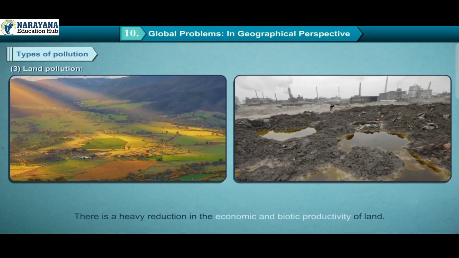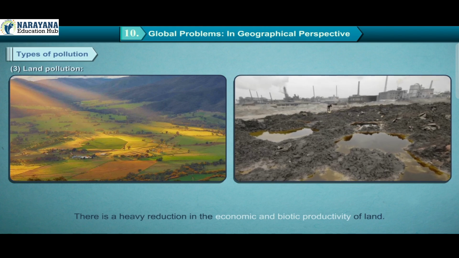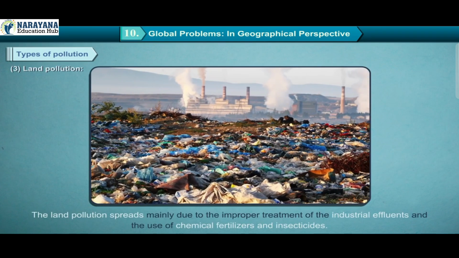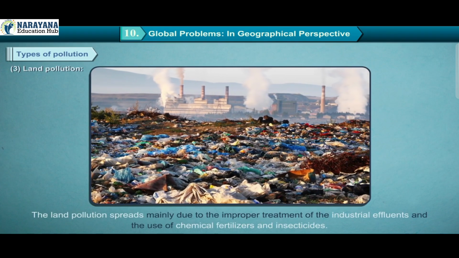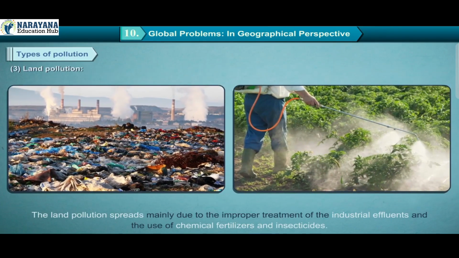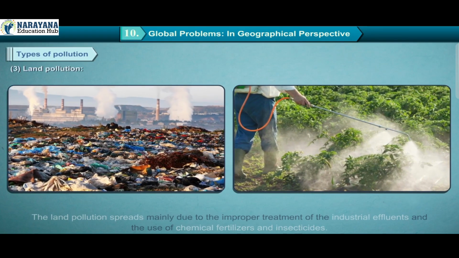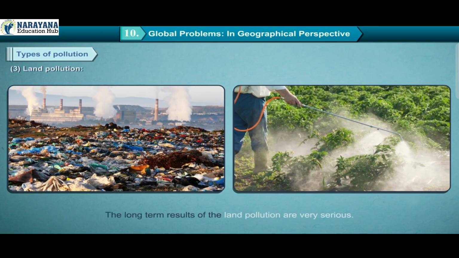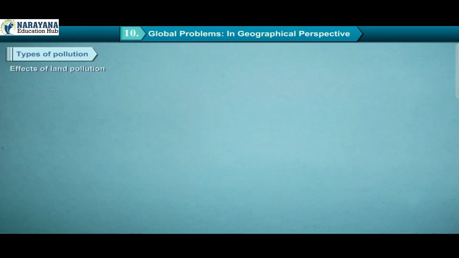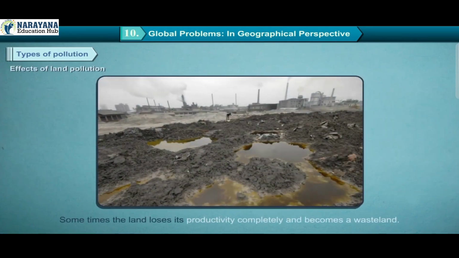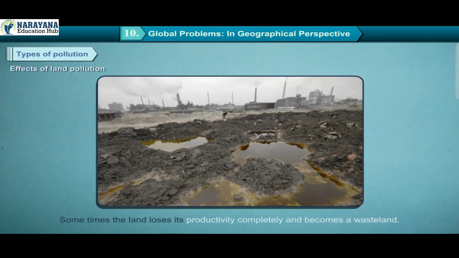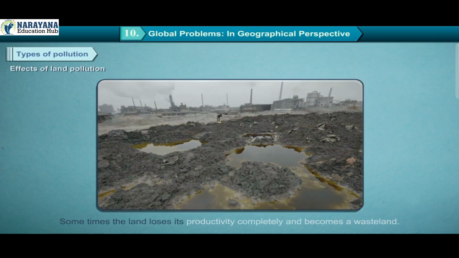There is a heavy reduction in the economic and biotic productivity of land. The land pollution spread mainly due to the improper treatment of the industrial effluents and the use of chemical fertilizers and insecticides. The long-term results of the land pollution are very serious. Effects of land pollution. Sometimes the land loses its productivity completely and becomes a wasteland.